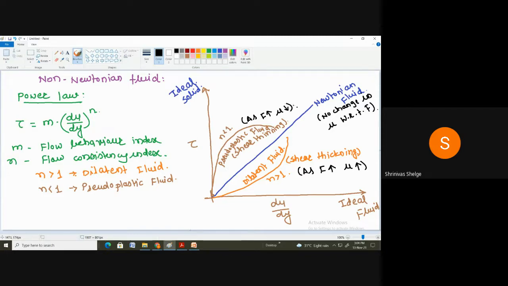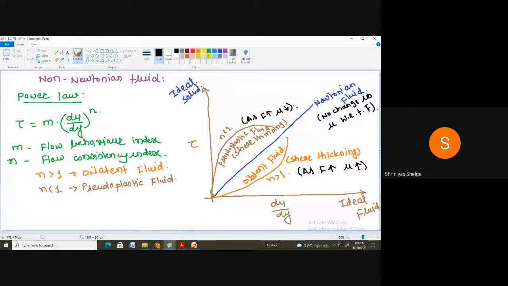So that is the difference between Newtonian fluid and non-Newtonian fluid. The important difference is that in a Newtonian fluid there is no change in viscosity with respect to the force, but in a non-Newtonian fluid, as there is a change in force, there is always a change in viscosity. It is divided into two parts, shear thinning and shear thickening. In shear thickening, that is dilatant fluid, as the force increases, viscosity also increases. But in shear thinning, the pseudoplastic fluid, as force increases, viscosity decreases.